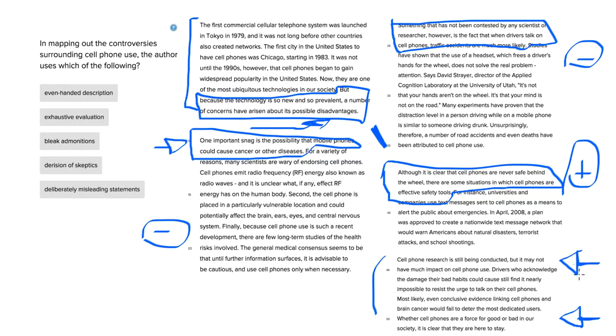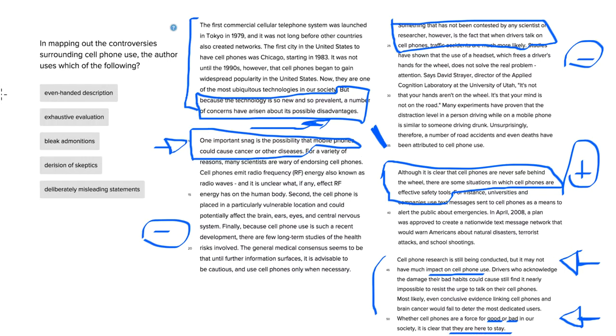So, the first sentence here says cell phone research is still being conducted, but it may not have much impact on cell phone use. Okay, so we're still trying to answer the question. What exactly is bad about cell phones? What is good about cell phones? But whatever the answer is, it's probably not going to impact how many people use cell phones because people are going to need cell phones anyway, right? Whether cell phones are a force for good or bad in society, it's clear that they're here to stay. So we don't know if they're going to find good or bad things about cell phones, but people are still going to use them. That's pretty much what's being said here.